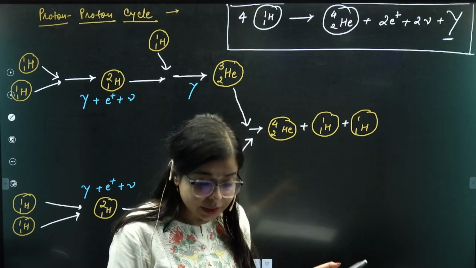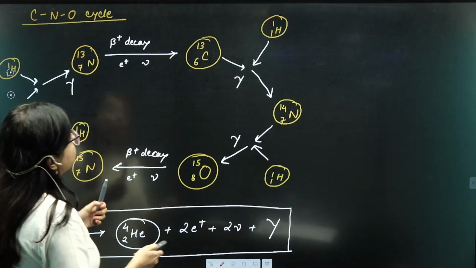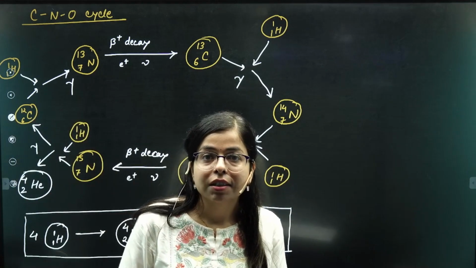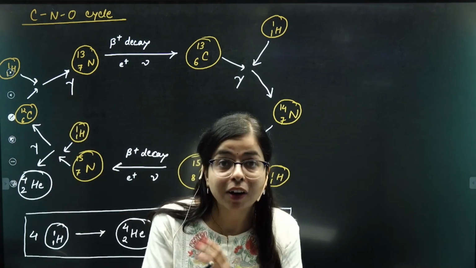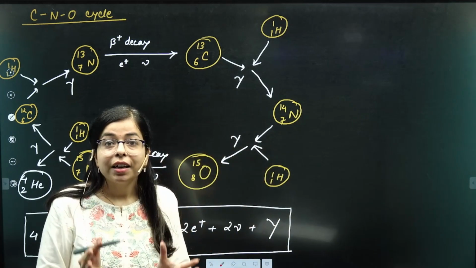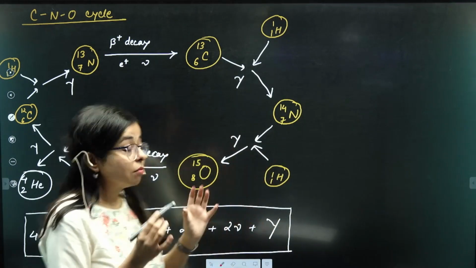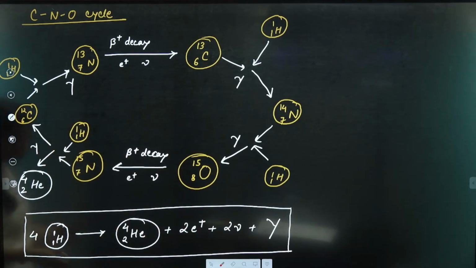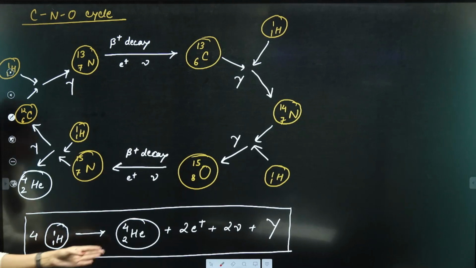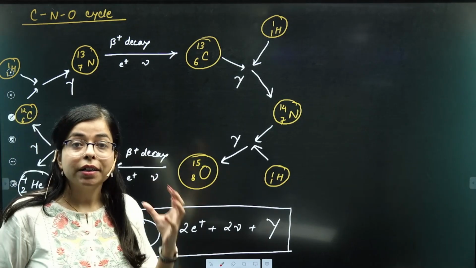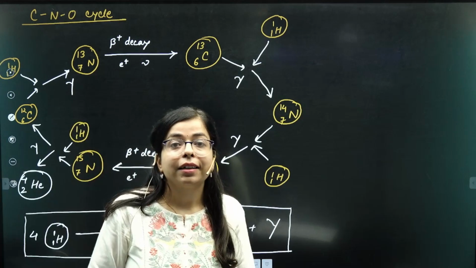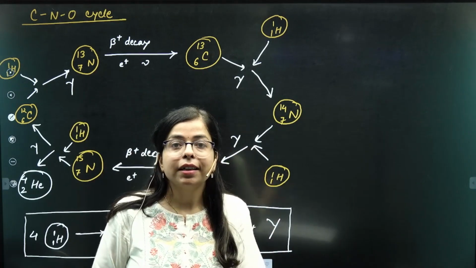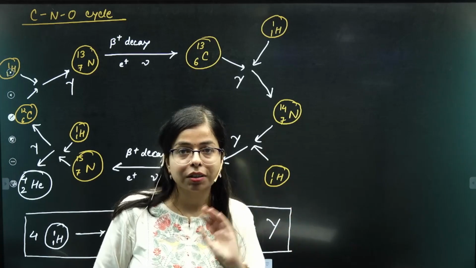But what happens in any giant star? In a giant star, the carbon, nitrogen and oxygen cycle is more dominant. Why? Because in any giant star, this is the final reaction. What is happening here? Hydrogen is again fusing to produce helium, but this process is facilitated by certain catalysts like carbon, nitrogen and oxygen, right?